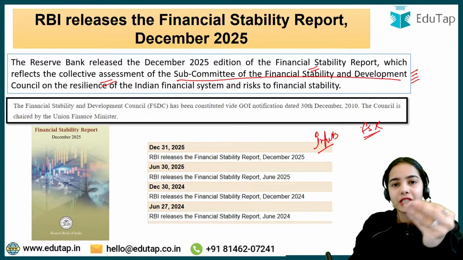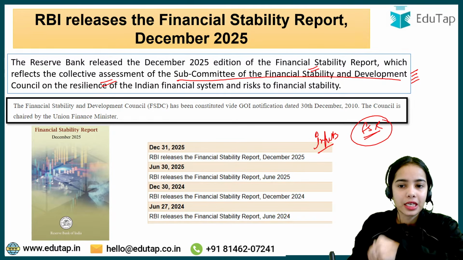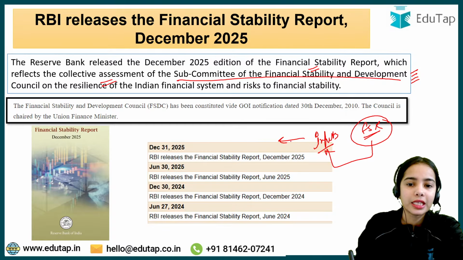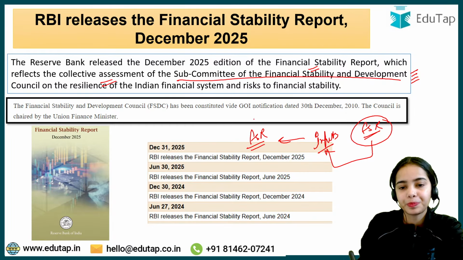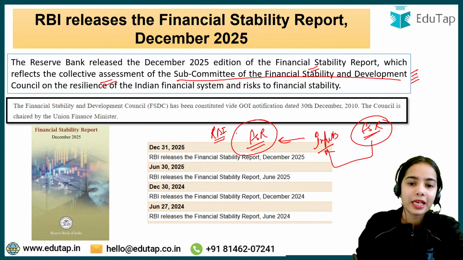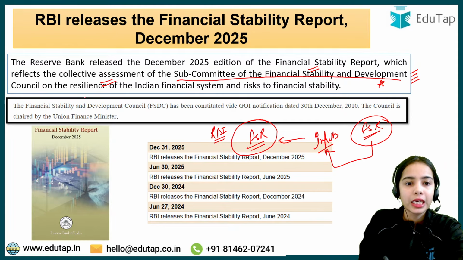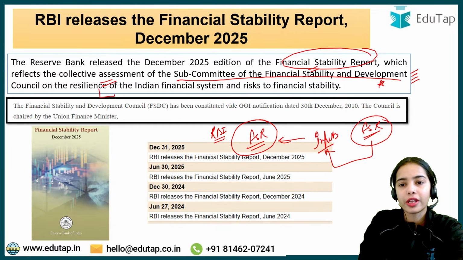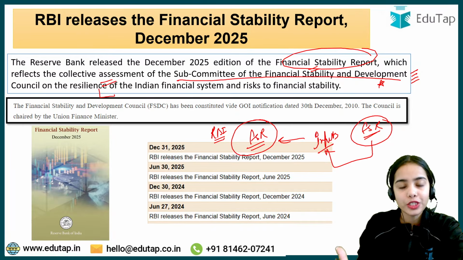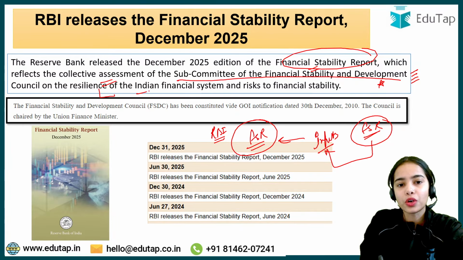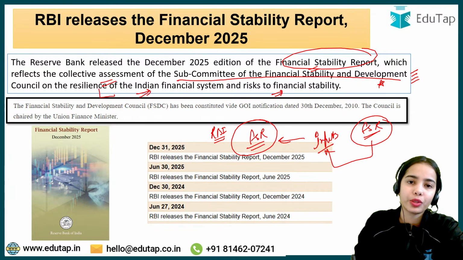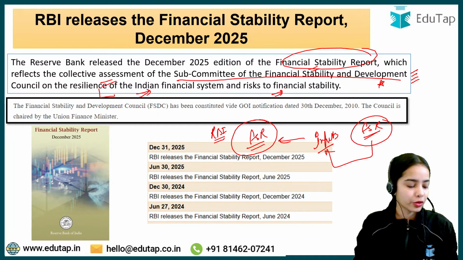So with the inputs provided by the financial sector regulators, this Financial Stability Report is prepared. The FSR is released by the Reserve Bank of India, and it is the collective assessment of the subcommittee of the FSDC, which has very important members. Now, what does this FSR show? It is the report that gives you an idea of the resilience of the Indian financial system and the risks to financial stability. So this is about the Financial Stability Report.